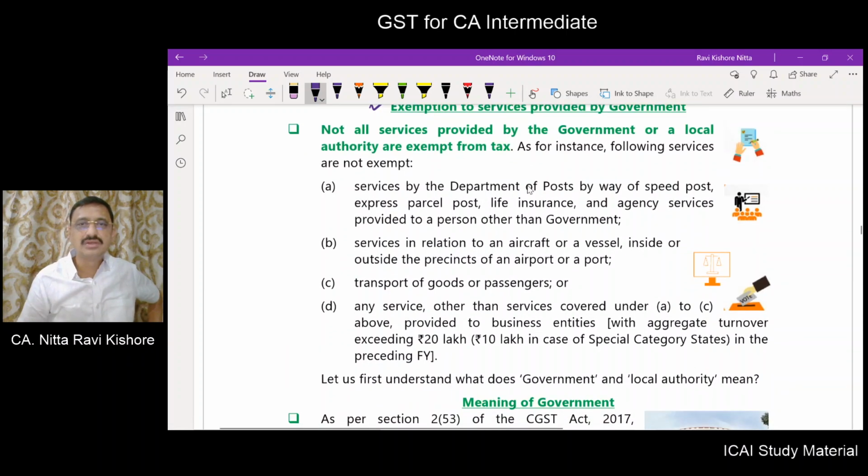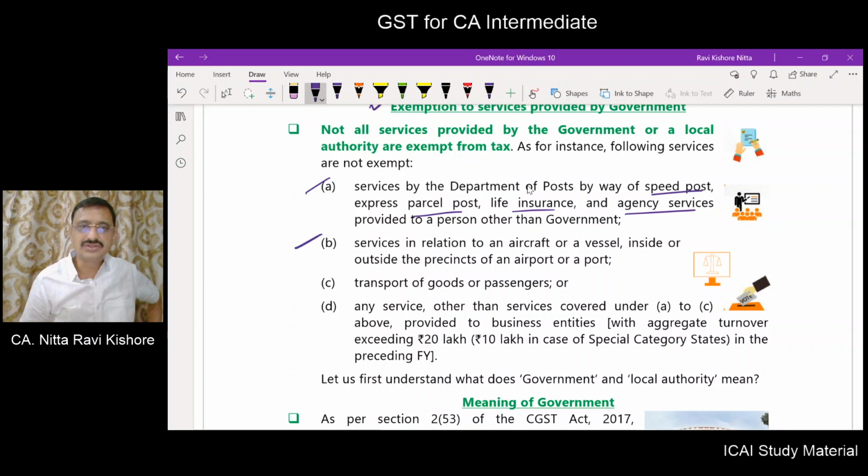For example, we already referred services by Department of Post in respect of Speed Post, Express Parcel Post, LIC and agency services. Apart from these services, other services provided by the Department of Post are exempt. It is not chargeable to GST.